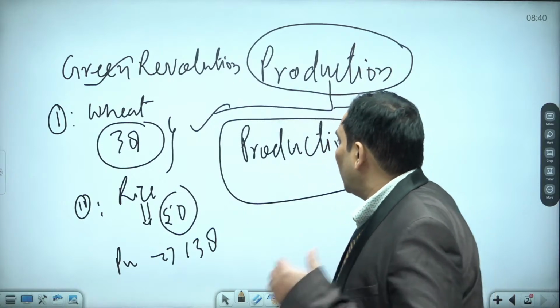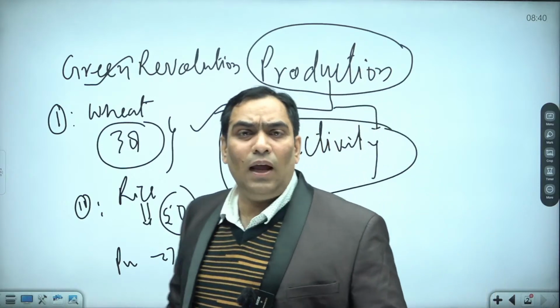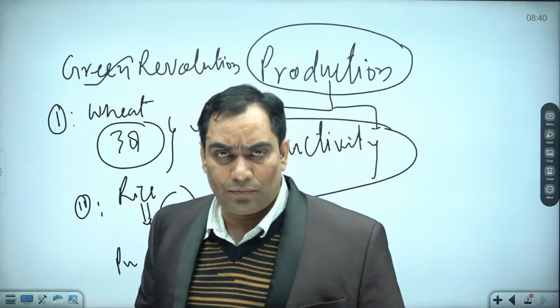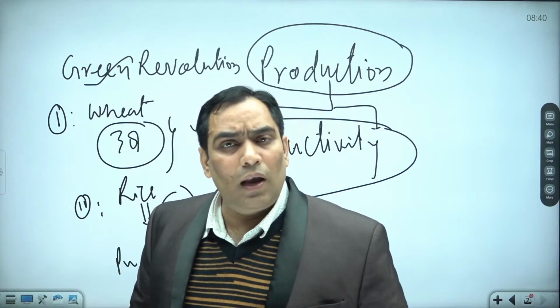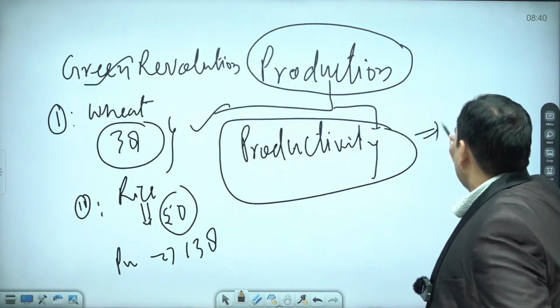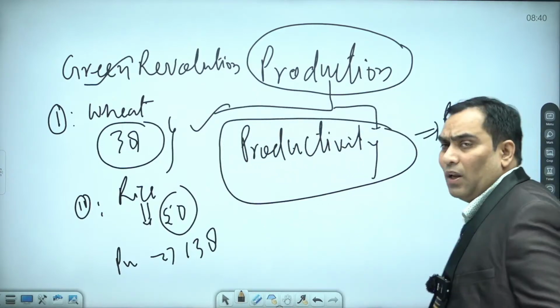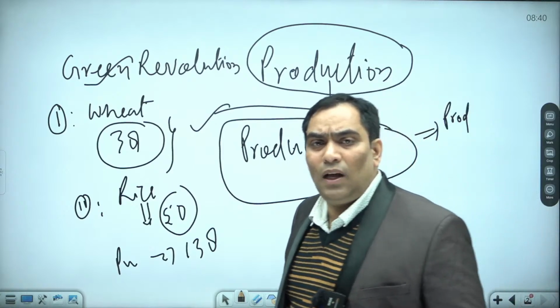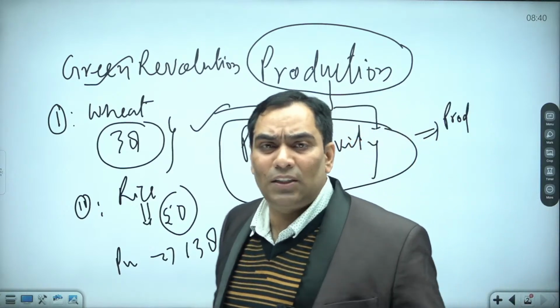So in order to increase the productivity, we went for land reform, so that the production can be increased, so that the welfare of the people can be ensured. That was the basic objective.